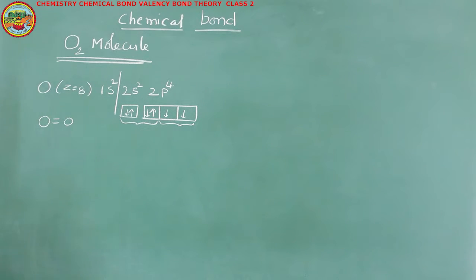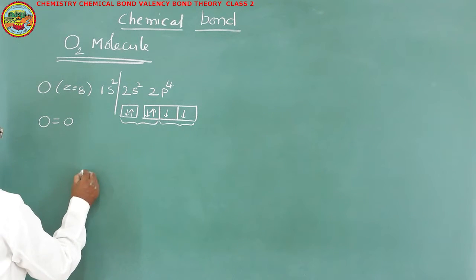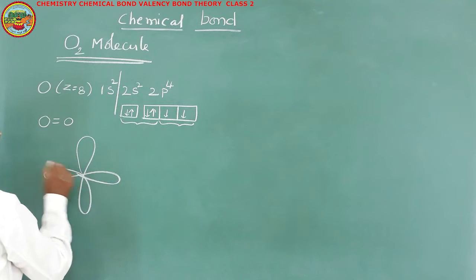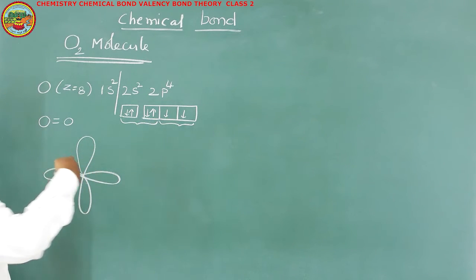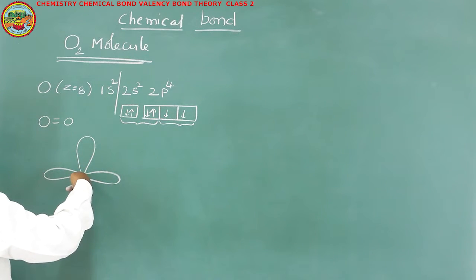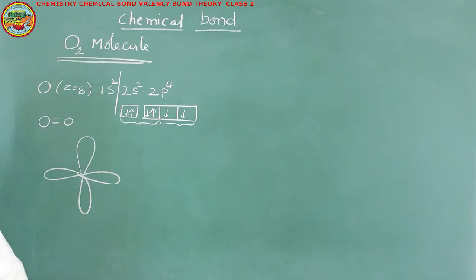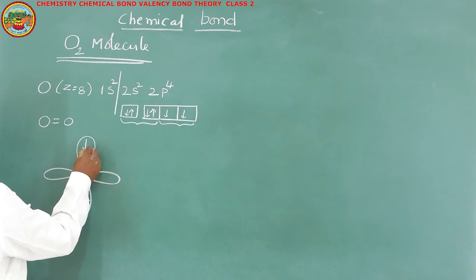So in the valency shell of oxygen, we have 2 p orbitals. Of course, 3 p orbitals are there. The third p orbital is perpendicular to this plane and it is completely filled. According to valency bond theory, those orbitals which are filled with 2 electrons are not actually involved in the bonding. Now this is the position of one oxygen atom.